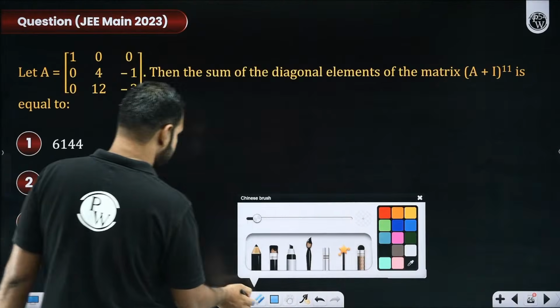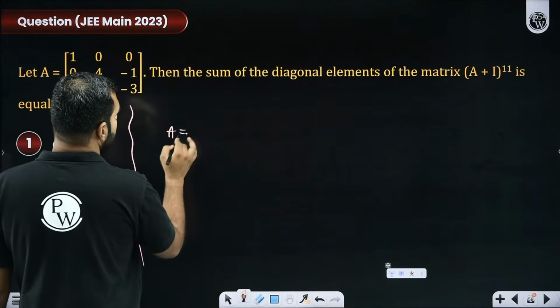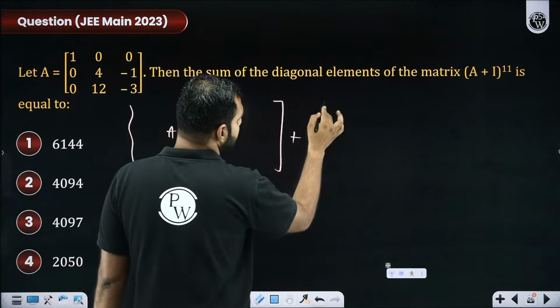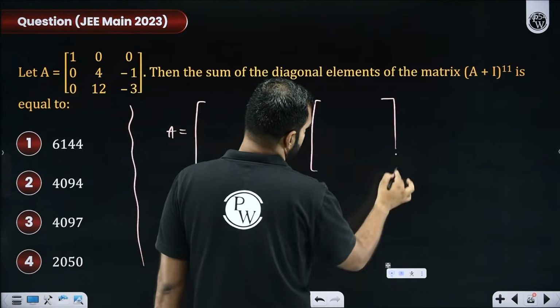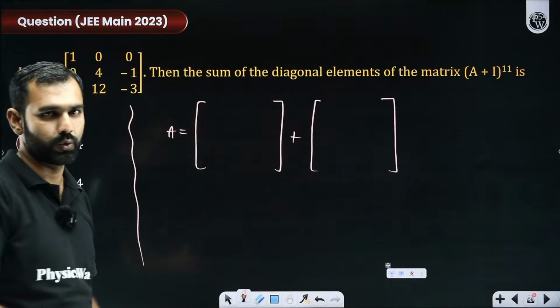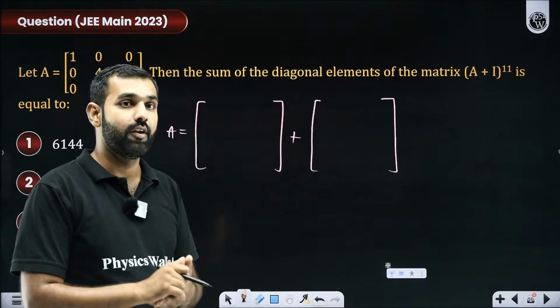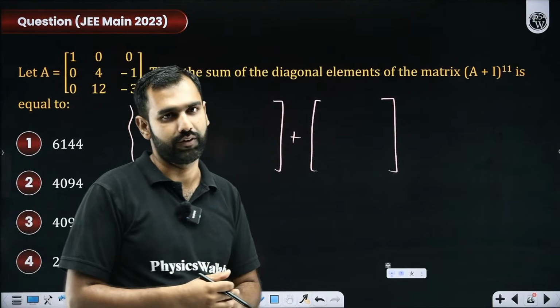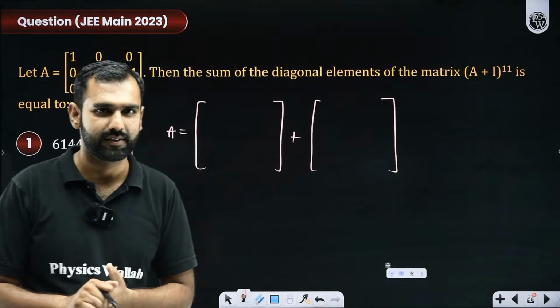So I am saying that this is your matrix A. Can I write this matrix as a matrix plus an identity matrix? Can I do so? Sir, why are you willing to do so? Let me do that. And if I am able to do that, I will be in a position to generate something really interesting. Everybody listening and understanding, everyone.